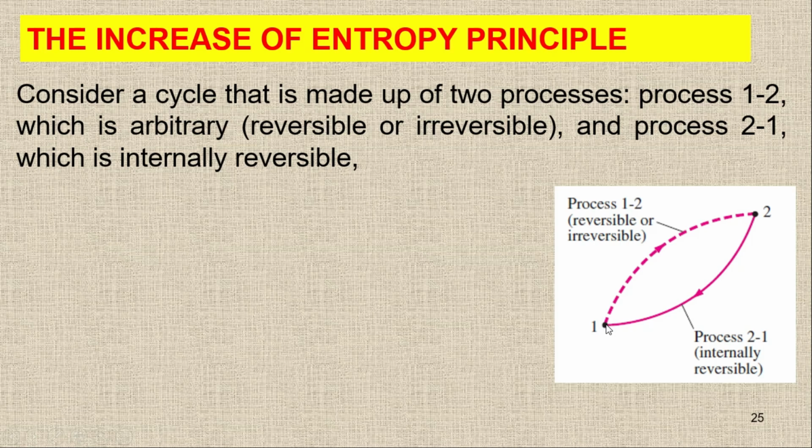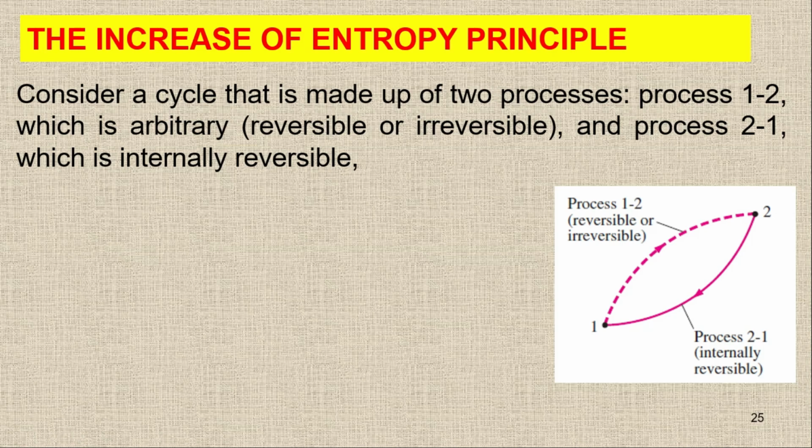The process 1 to 2 is either a reversible or irreversible process, while the process from 2 to 1 is an internally reversible process. So this whole cycle comprises at least one internally reversible process.